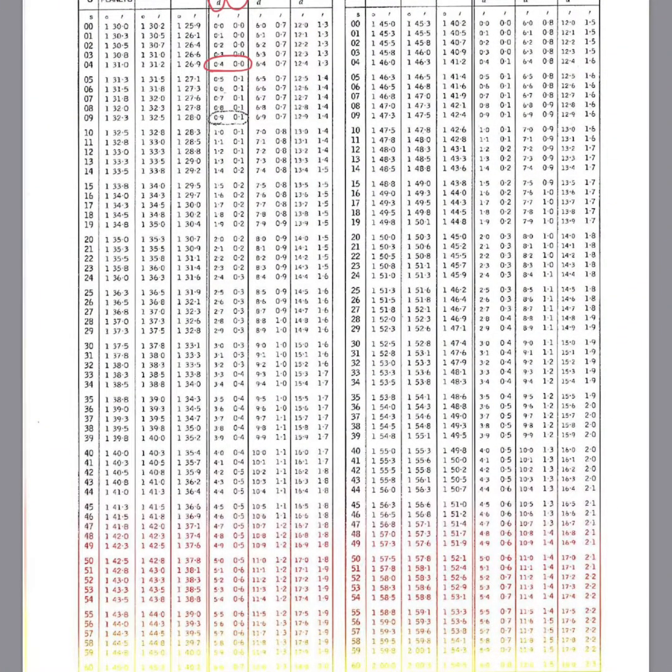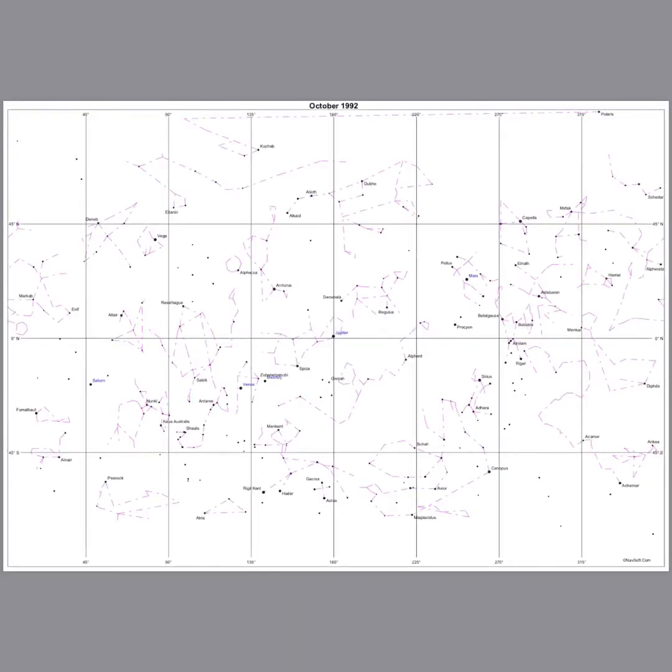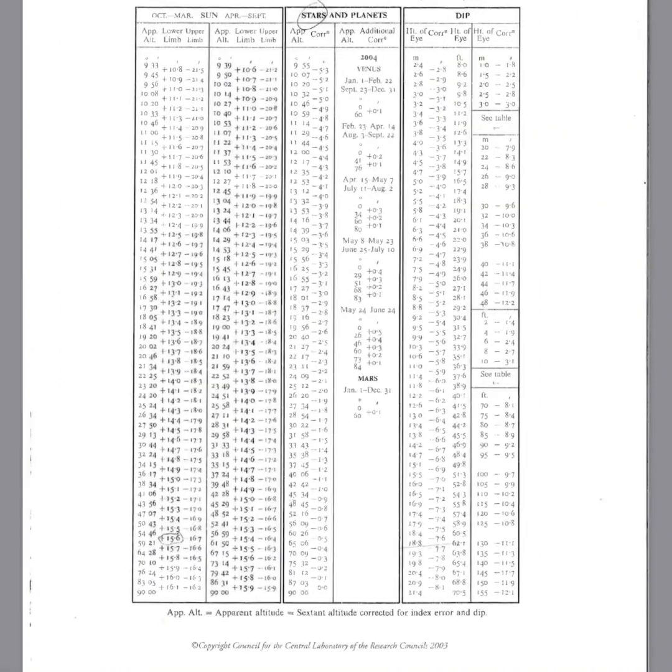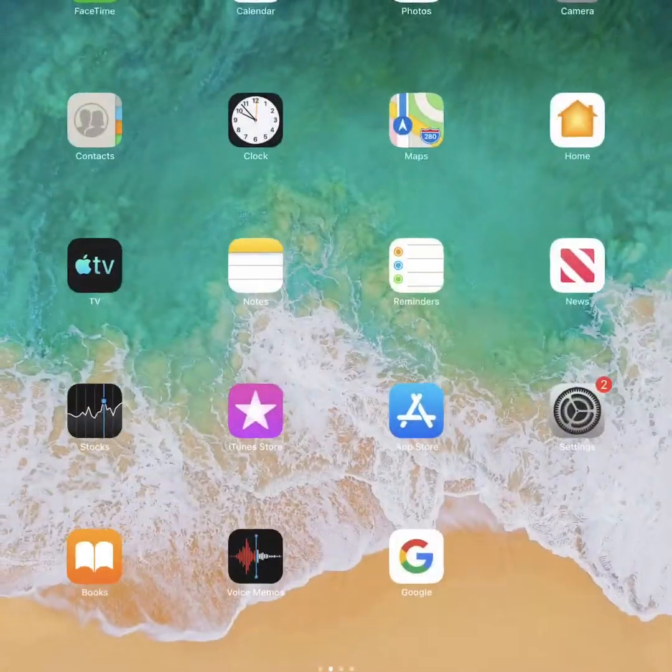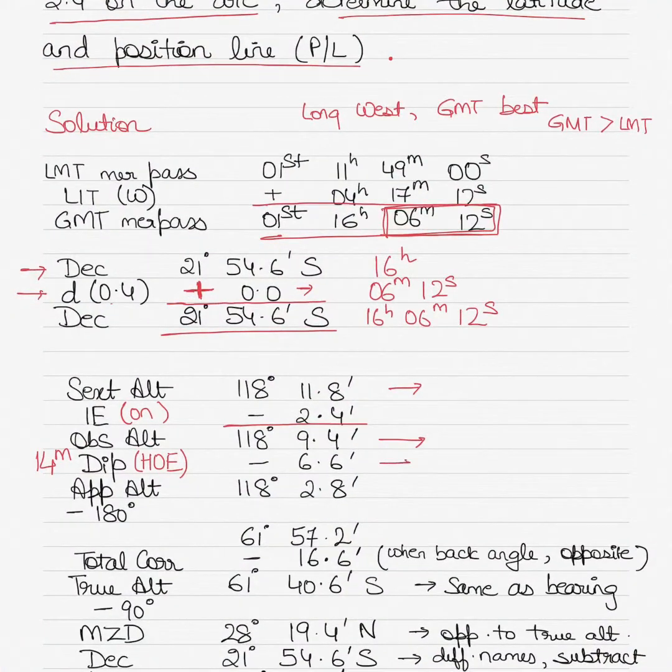Let me go into the right page. This is the right page. So you can see here, if I can highlight it, this is your dip column. This is for the height of eye correction. So height of eye is 14 meters, which is somewhere between 13.8 and 14.2, which gives you a correction of minus 6.6. So you will go back and apply this correction of minus 6.6.